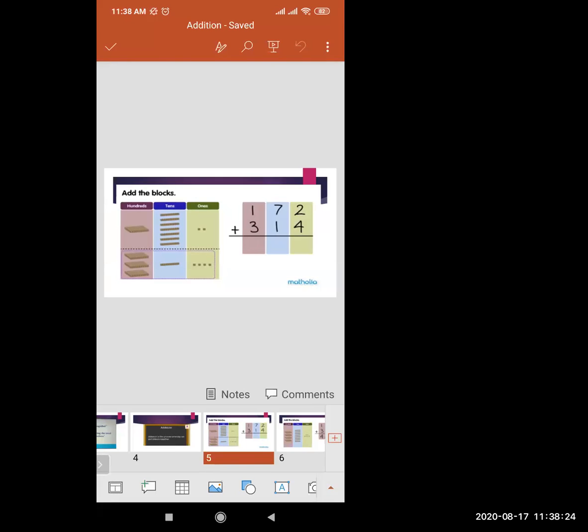172 plus 314. What answer will you be getting? Please answer through the chat box. Write down the numbers in your notebook. 172 plus 314. And solve it. Answer in the chat box. How many have answered?